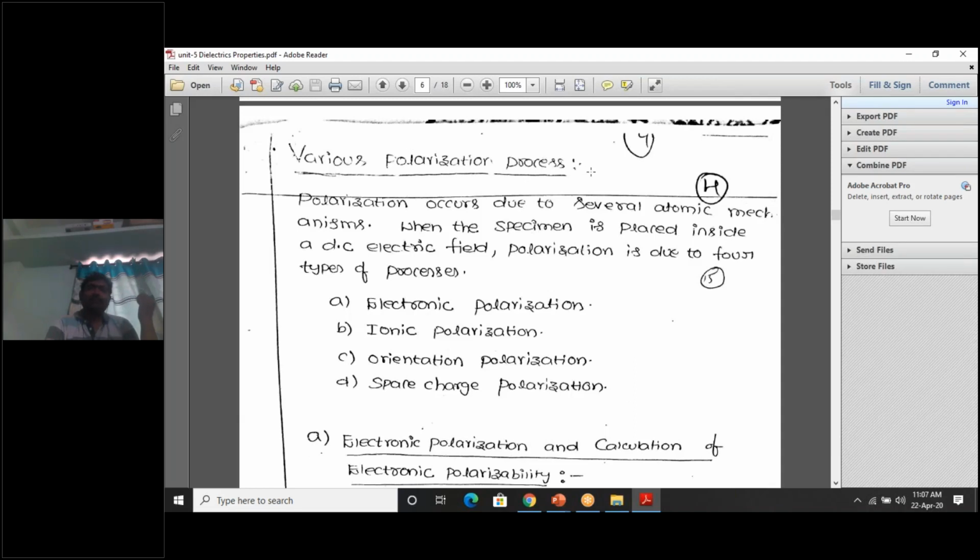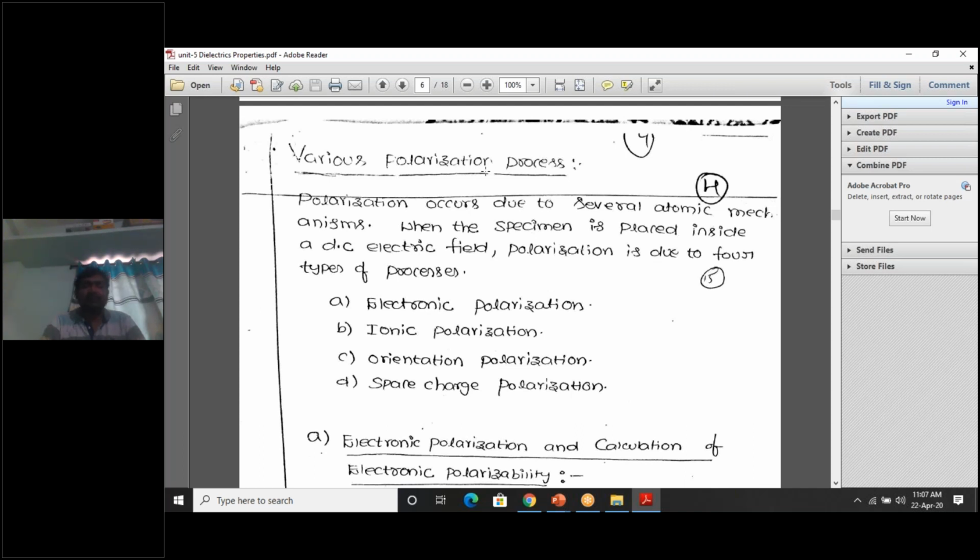Various polarization processes. Already we discussed the polarization in dielectrics. That's why I told you the definitions are very, very important. So what is polarization? Formation of an electric dipole, normally a plus charge and a minus charge. In an atom, the center of positive charge and the center of negative charge normally coincide. Due to the application of an electric field, they got separated.